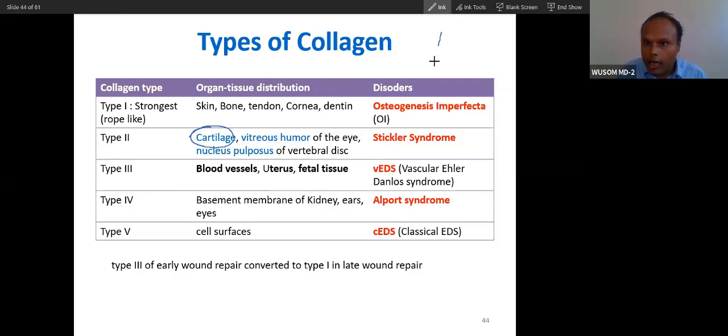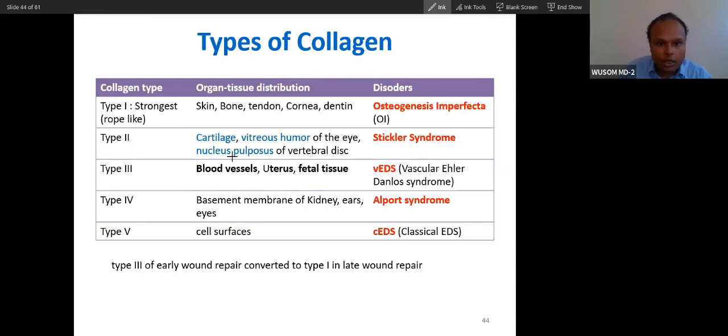And you know, hyaline cartilage is present at the joint. So what will happen? Joint problem. Type 2 will have joint problem. So scoliosis, kyphosis, and joint problem. These are the problems, and vision problem because the eye has a problem. If you remember the distribution, you will easily remember the problems associated with the disorder.